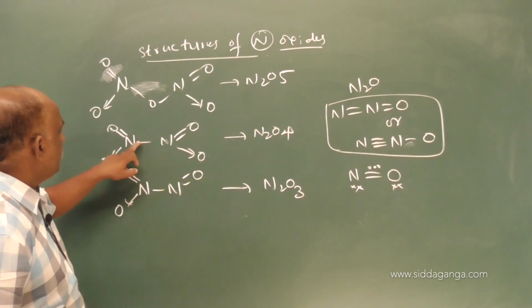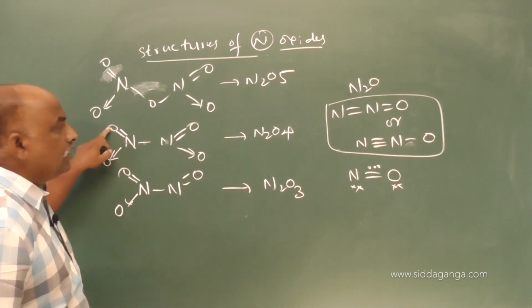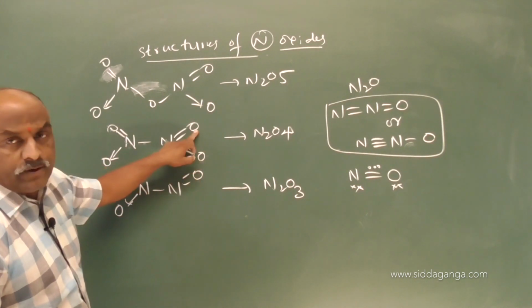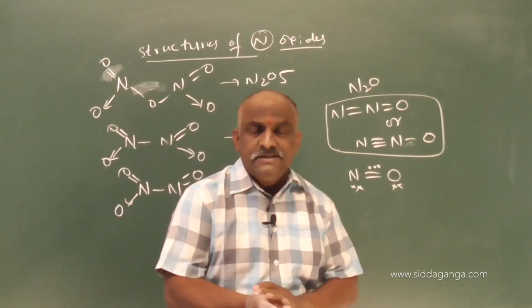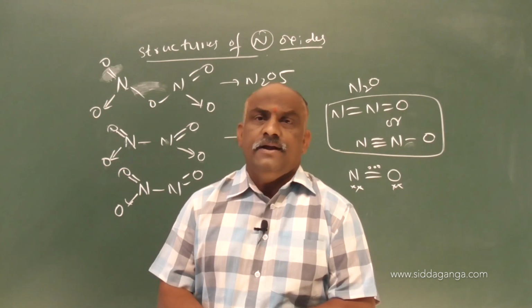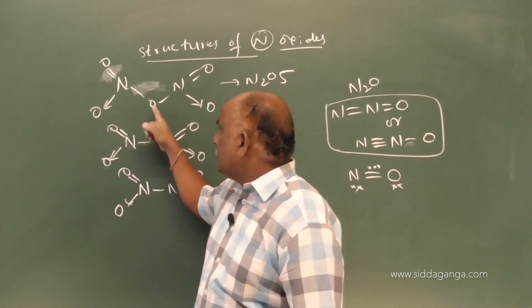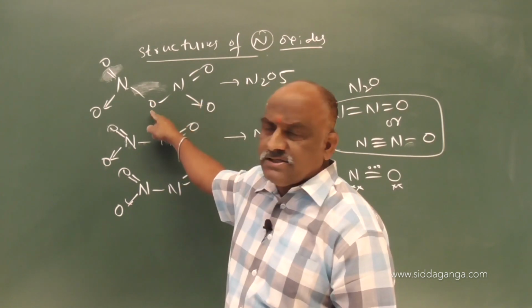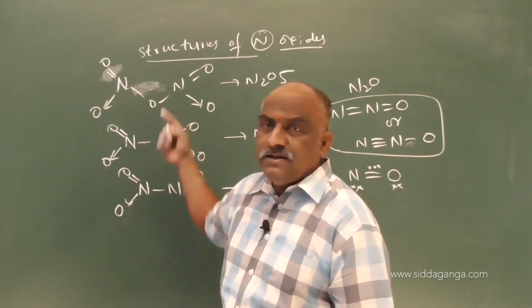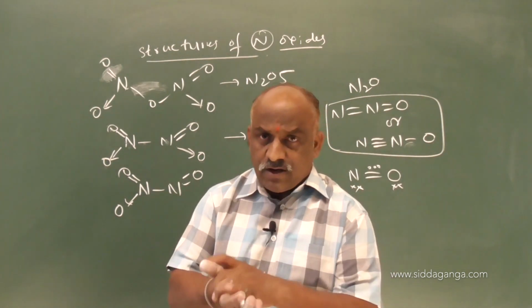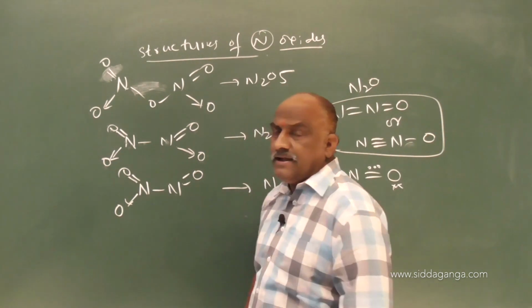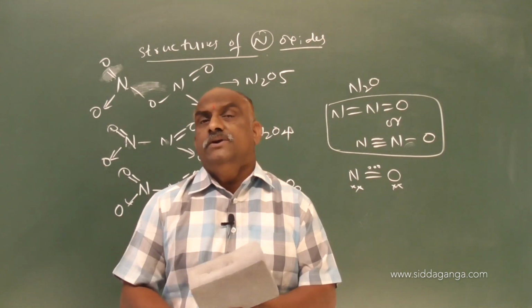N2O: see this, N single bond, N single bond, N double bond O, coordinate covalent bond to O, coordinate covalent bond here, double bond. So these are the structures regarding the 15th group elements' oxides. You should go through this and practice the structures. If you know the N2O5 structure, simply erase oxygen according to the formula, and erase the remaining parts, then you will get the structure you want. Clear it is. So these are the oxides regarding nitrogen.